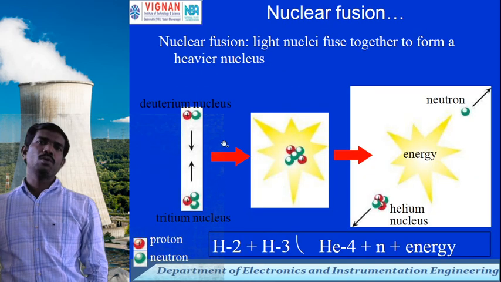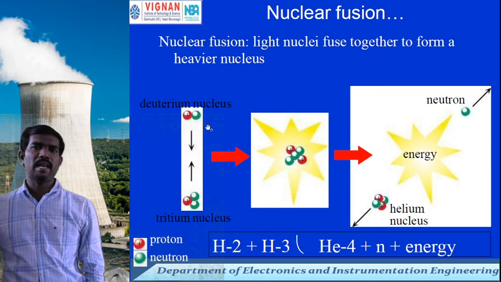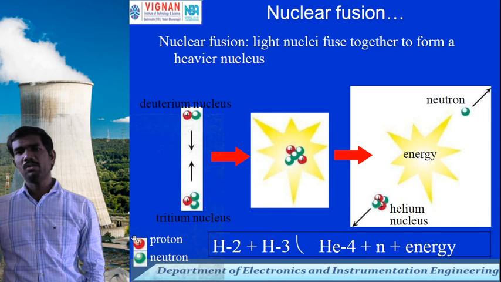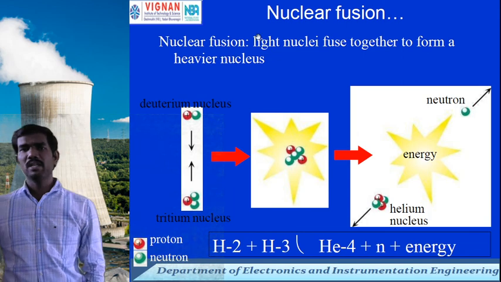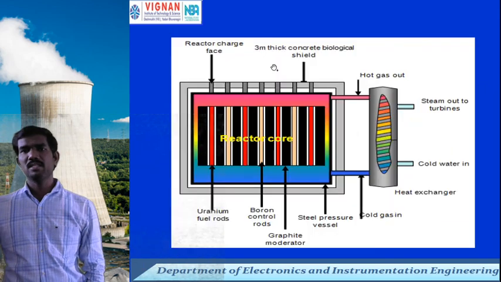Nuclear fusion is similar in that way: light nuclei fuse together to form a heavy nucleus. So a heavy nucleus is formed by light nuclei coming together. So that is a nuclear reactor.